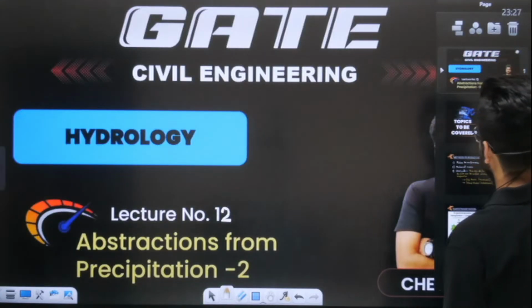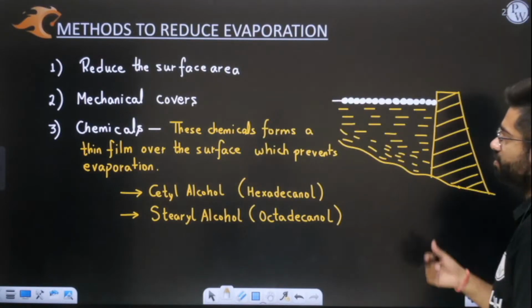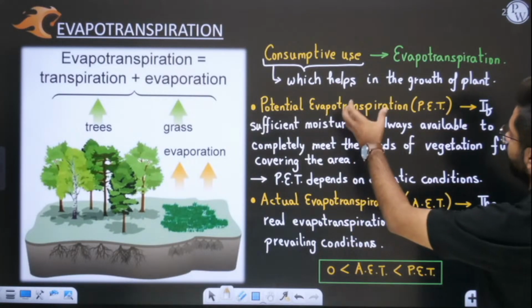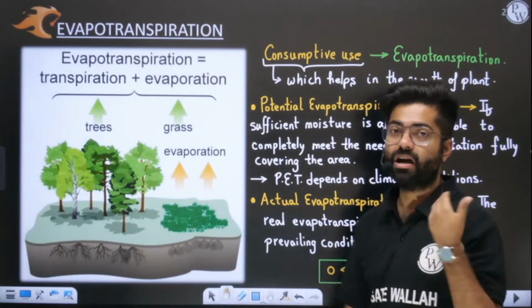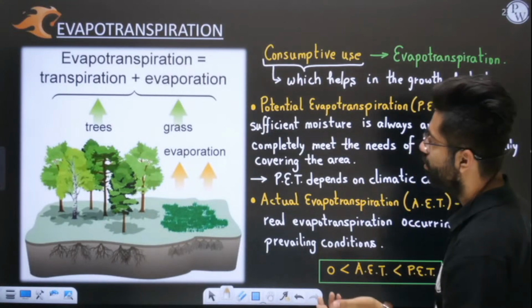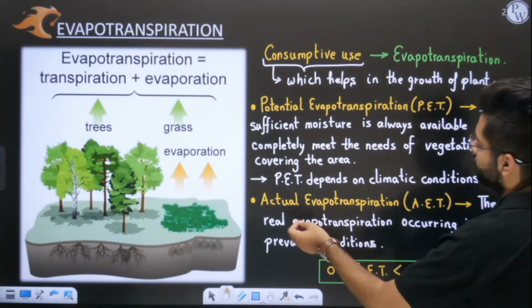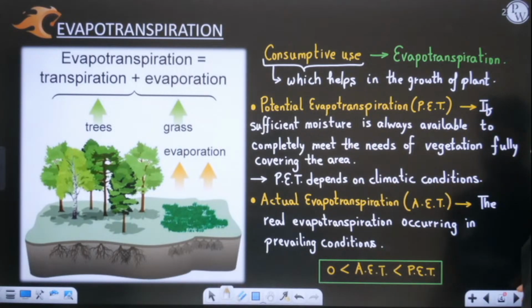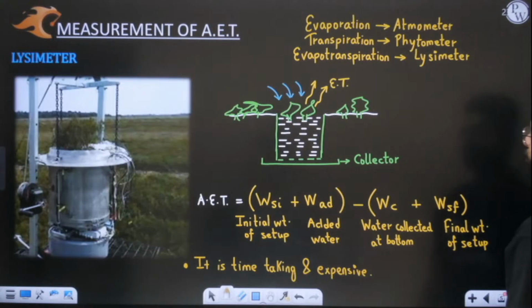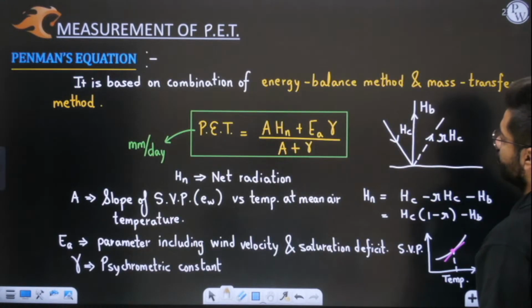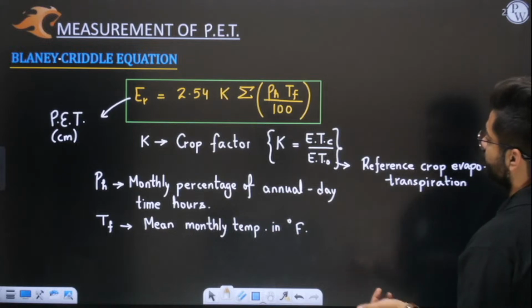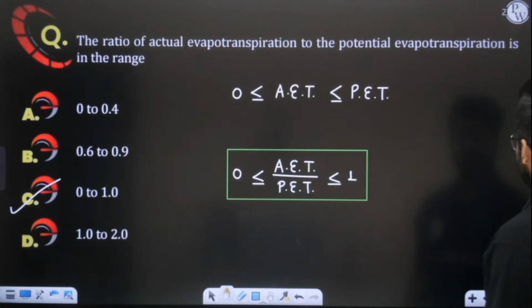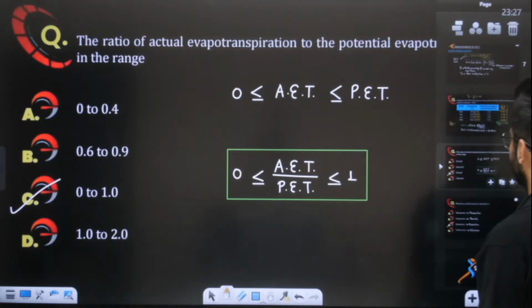In today's class we have discussed all the methods to reduce evaporation. We have discussed evapotranspiration. What is consumptive use? Consumptive use is the amount of evapotranspiration, or you can say the total evaporation needs of a plant, which helps in its growth. We have discussed potential evapotranspiration, actual evapotranspiration, the lysimeter concept, Penman's equation, and Blaney's equation. We have solved an example and some small questions. I hope with the help of this you are able to understand all the concepts well.